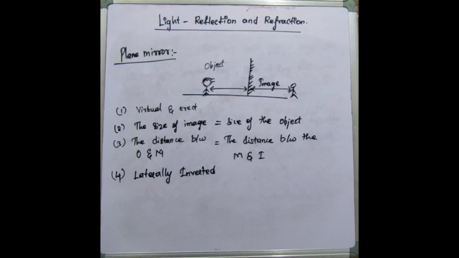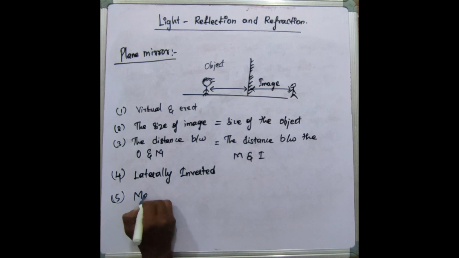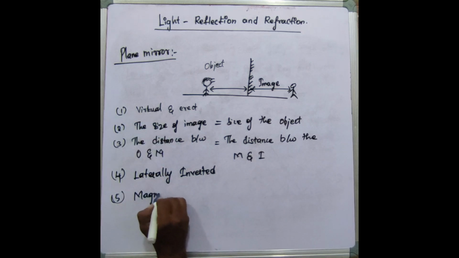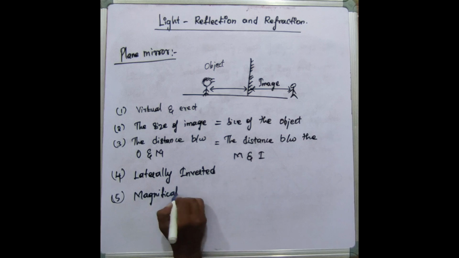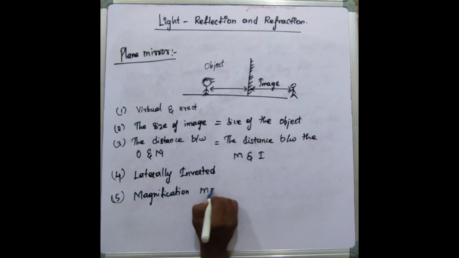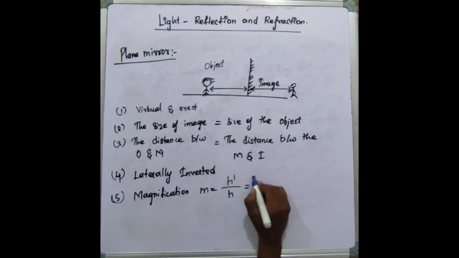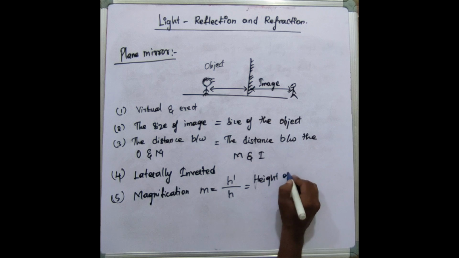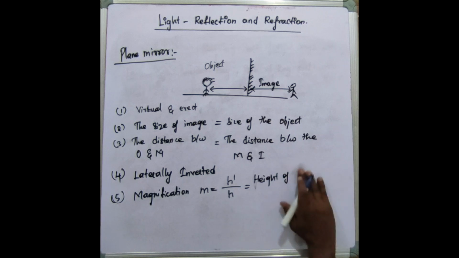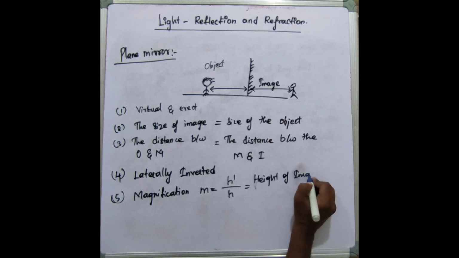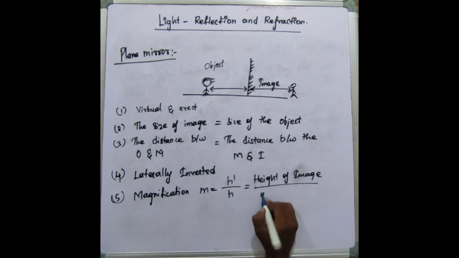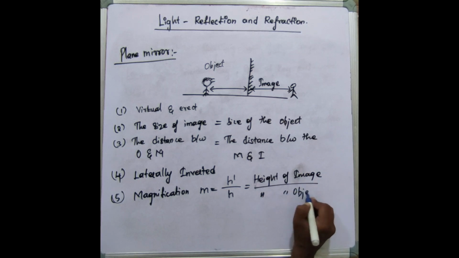So இது ரொம்ப important. And the final property என்ன அப்படின்னு பார்த்தீங்கன்னா, the magnification of a plane mirror. Magnification formula என்னது, h dash by h, that is height of image divided by height of object.